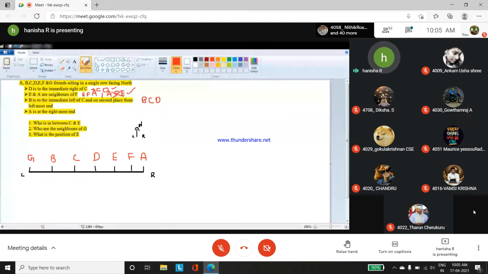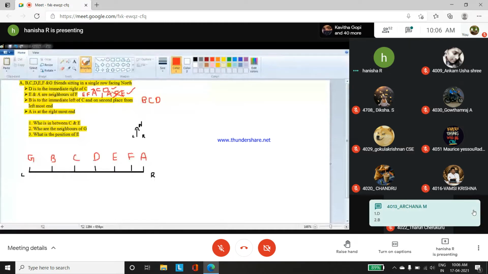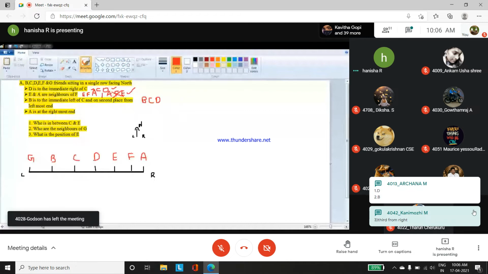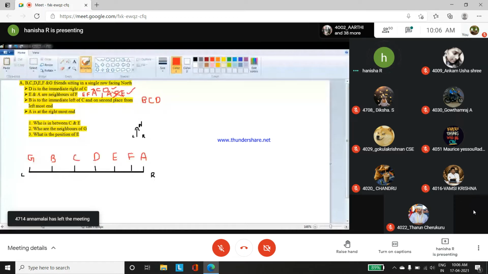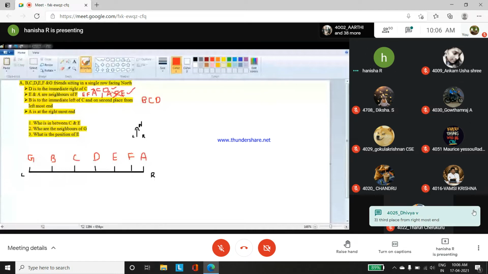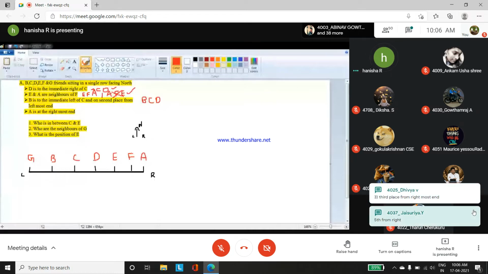The third question, Surya has said it is 5th, but 5th from where? If you're going to say fifth from the left, I will say third from the right. So which is correct? You have to mention it clearly. What is the position of E? Third from the right is also correct, and fifth from the left is also correct.